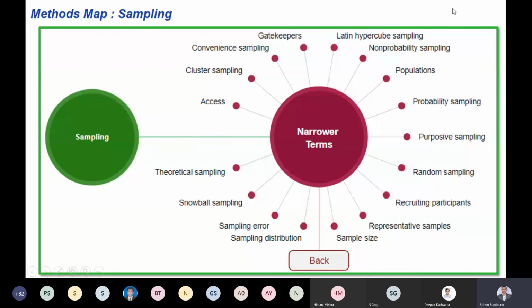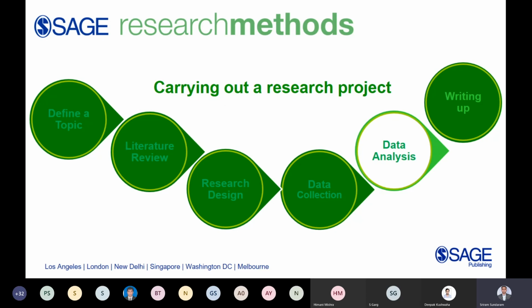This is one screenshot I have taken from sampling. So if you see, when you go to methods map, you can type sampling and you will reach over here. You can see the different subsets of sampling and different types of sampling and content available in this platform, be it theoretical sampling, purposive sampling, probability sampling, random sampling, etc. So the different types of methods that are available are presented in a visual format. That's what methods map does for you.